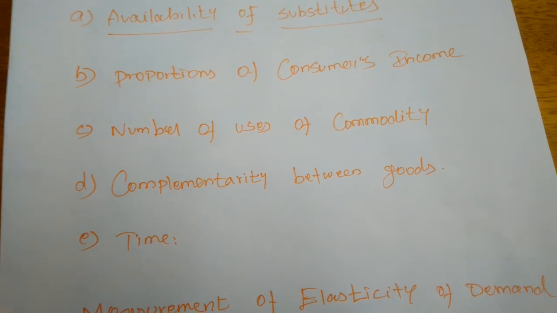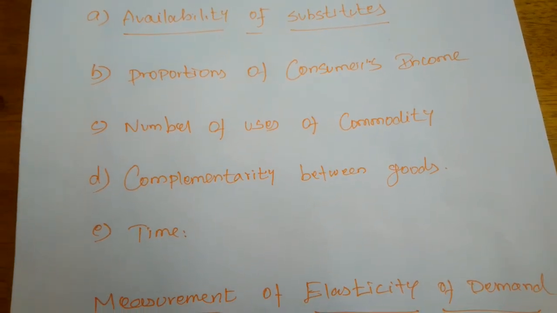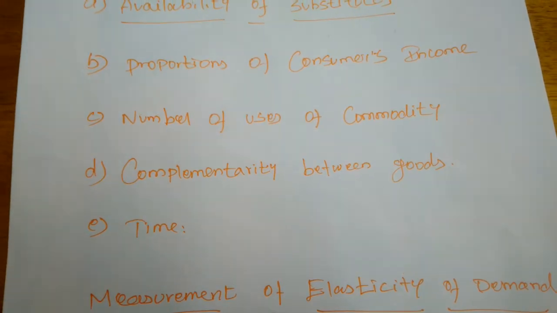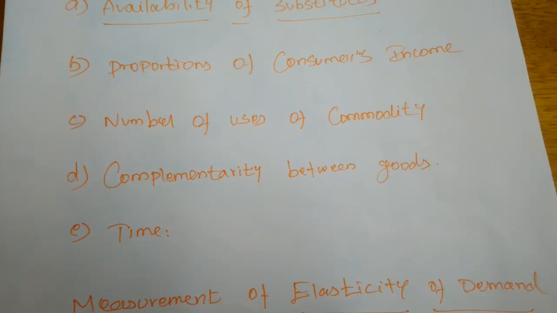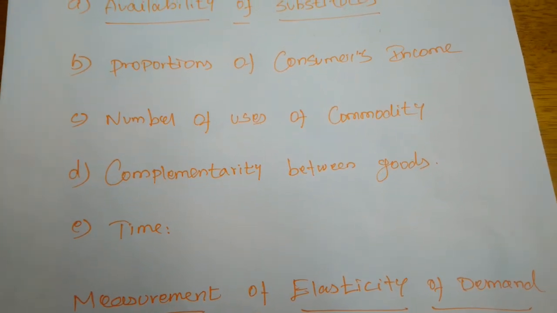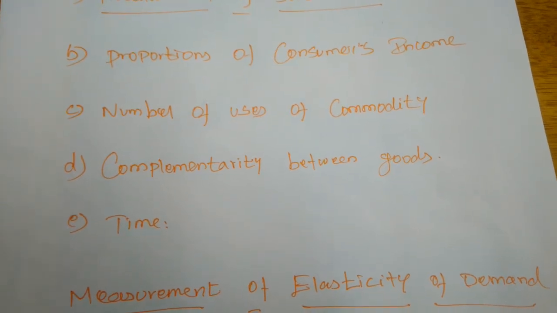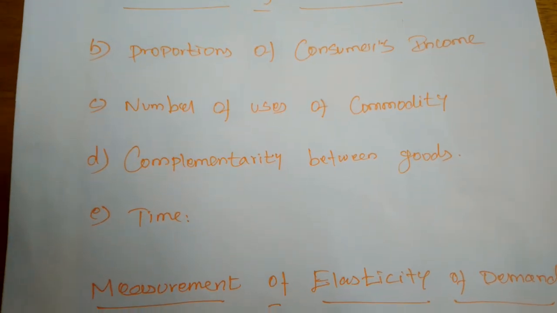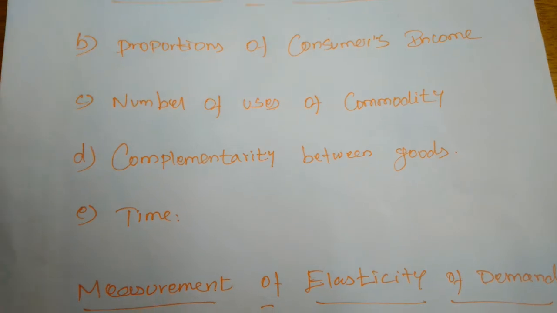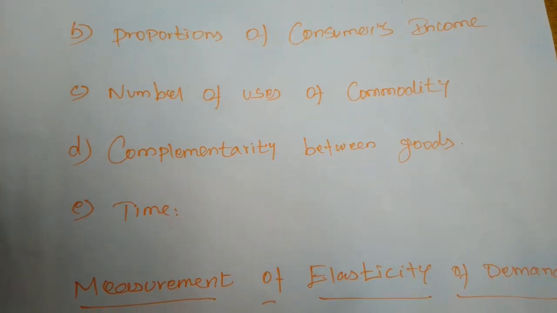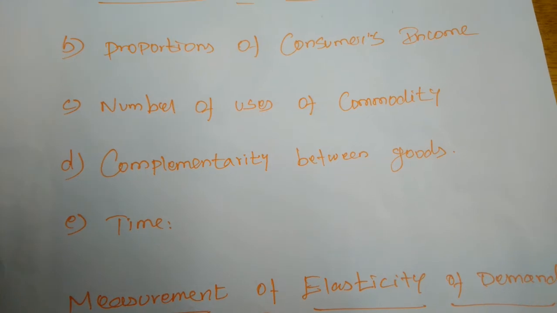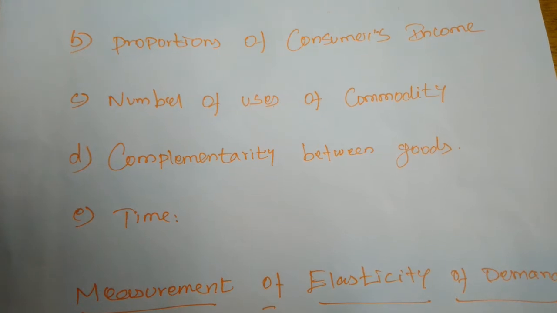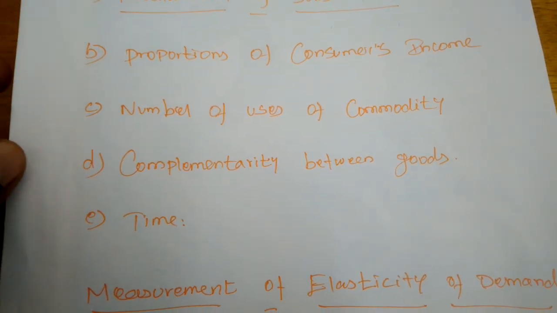Suppose milk were used only for plain milk or tea, we would never buy more milk when the price of milk is reduced. But we can use milk for more purposes. So even if the demand for milk was otherwise zero, we will purchase more milk. Hence, milk has greater price elasticity of demand. Even with a little fall in the price of milk, we will buy some more milk.